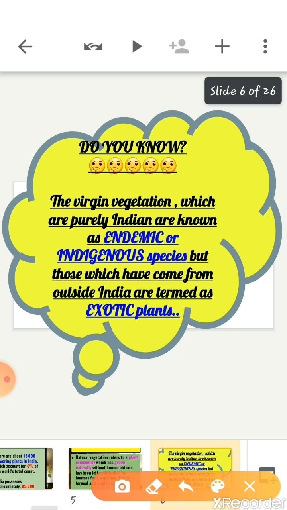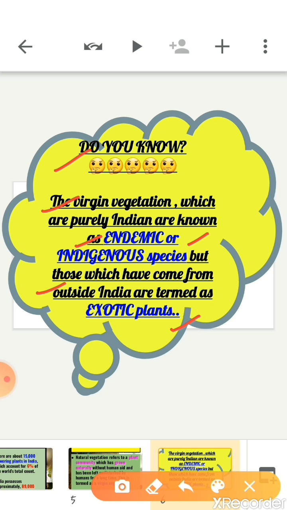Okay. Now, do you know, children, the virgin vegetation which is purely Indian is known as endemic or indigenous species. But those which have come from outside India are termed as exotic plants. Clear?